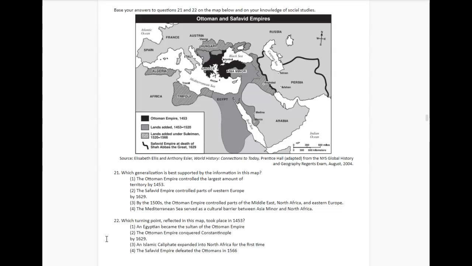Number 22. Which turning point reflected in this map took place in 1453? 1. An Egyptian became the Sultan of the Ottoman Empire. 2. The Ottoman Empire conquered Constantinople by 1629. 3. An Islamic Caliphate expanded into North Africa for the first time. 4. The Safavid Empire defeated the Ottomans in 1566.